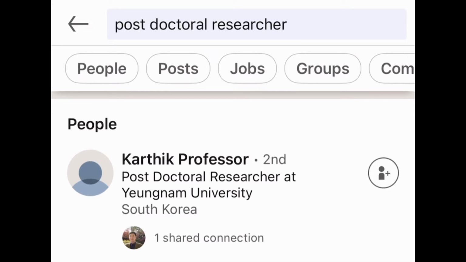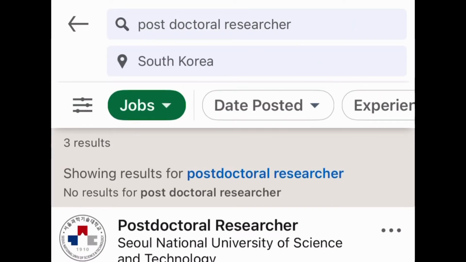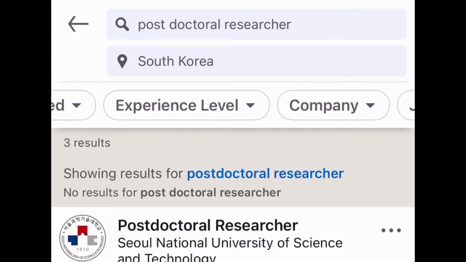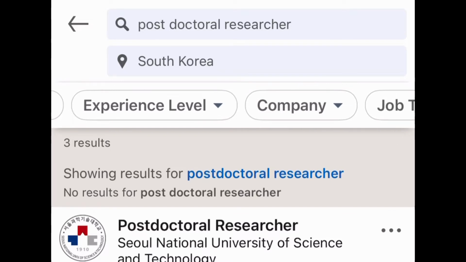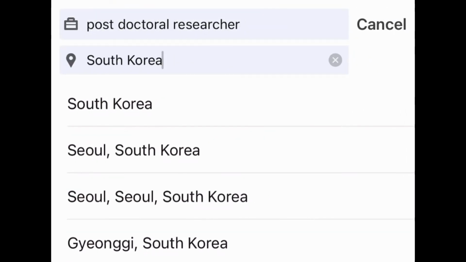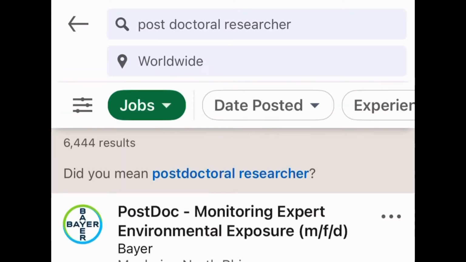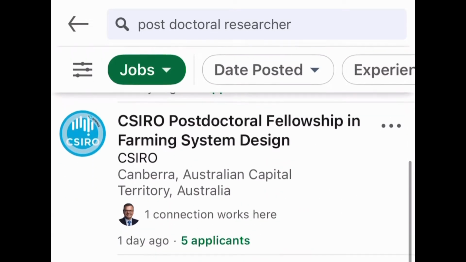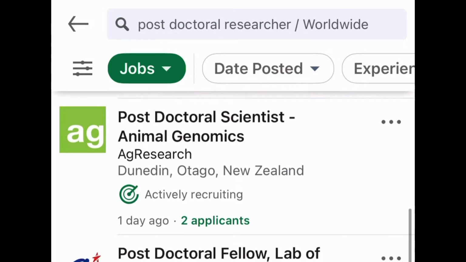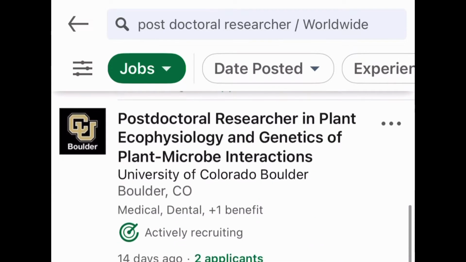You have to click on jobs because some people talk about postdocs on their daily life. So you look for jobs and then you customize to the region where you want to look for. For example, I'm in Korea, so I can easily search in Korea, but usually you should start searching from worldwide in order to increase your search options.